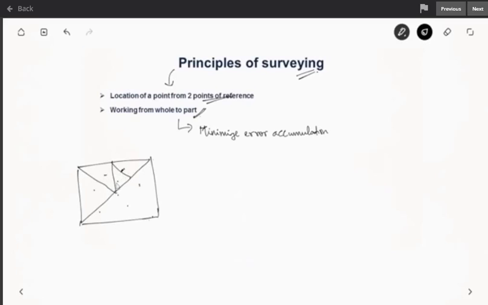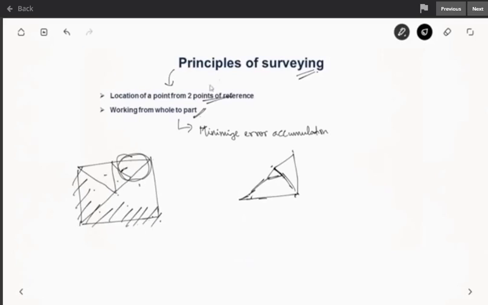But if you had done the same from part to whole, like you start from here and start drawing these triangles to establish the control points, what happens is if you make a small error in this measurement, all the other things will get affected. So all the positions of points will be wrong. But in the whole to part case, if you make a small error here, it will be only localized, only this area will be affected, whereas these areas will be surveyed properly.